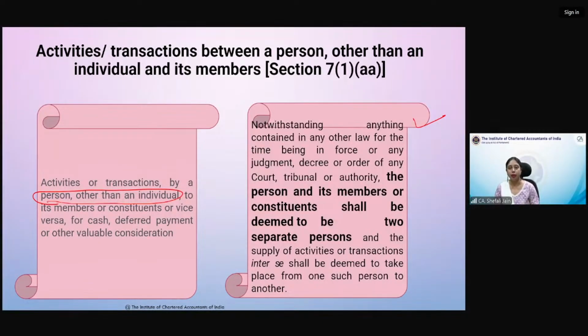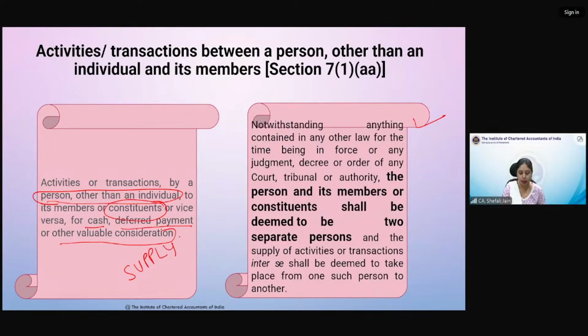These are all, some gym is providing some membership to its members. So these type of persons, if they are providing any services to its constituents or members, the persons who are constituting this particular association for cash, for deferred payment, or for other valuable consideration, then that qualifies as supply.